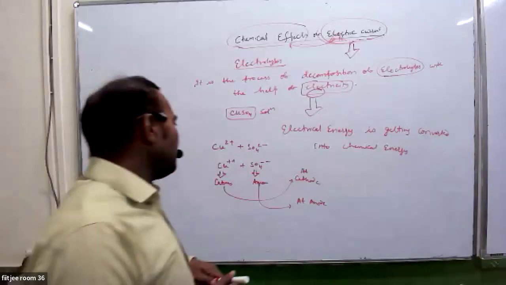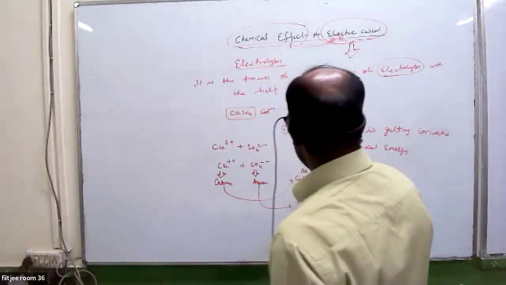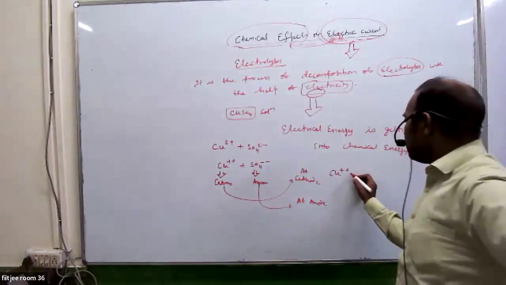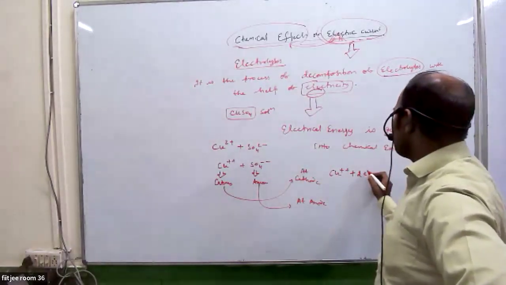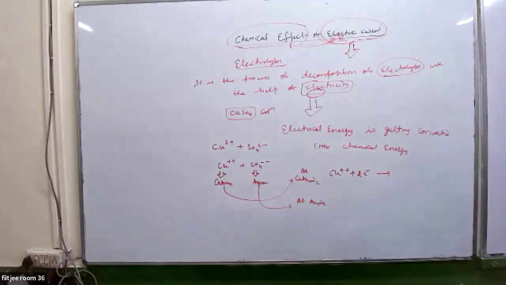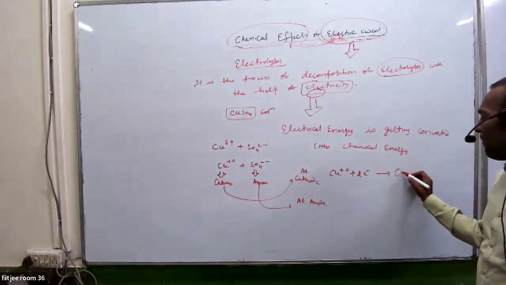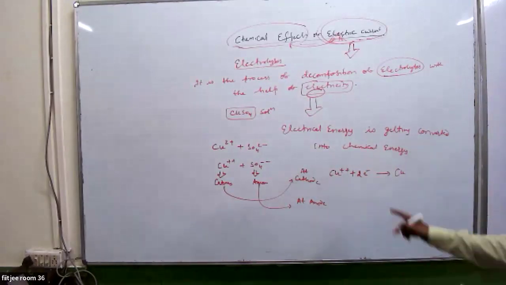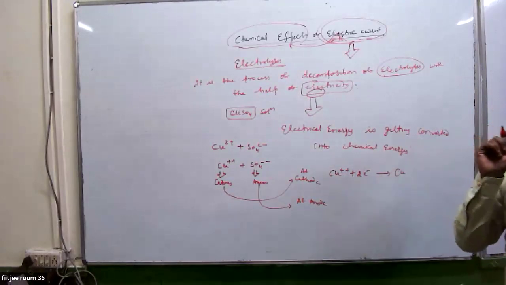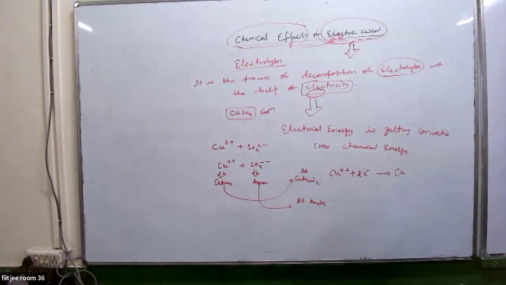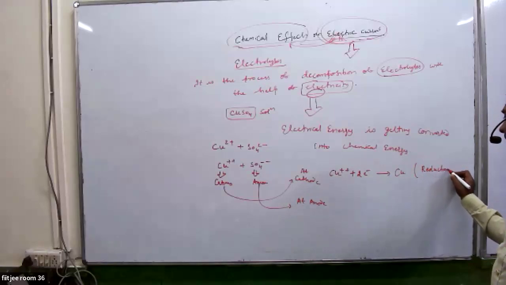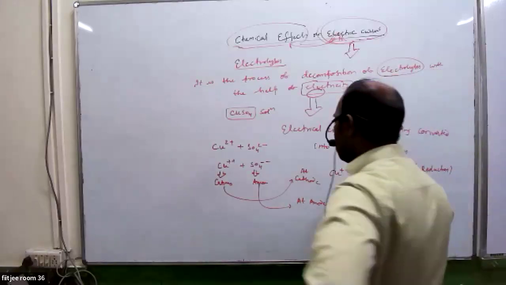See guys, at the cathode what will happen? Cu2+ will gain 2 electrons and convert itself into copper. So it is gaining of electrons. Gain of electrons is known as reduction, and loss of electrons is oxidation. So gain of electrons is what takes place at the cathode, and at the anode.